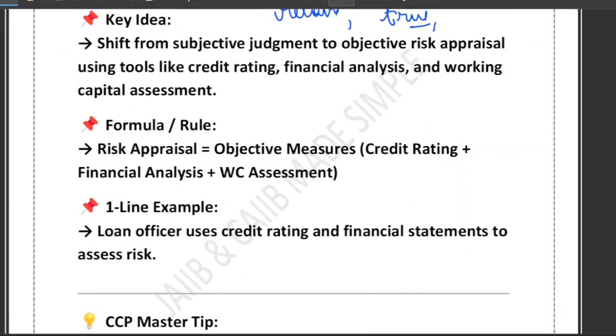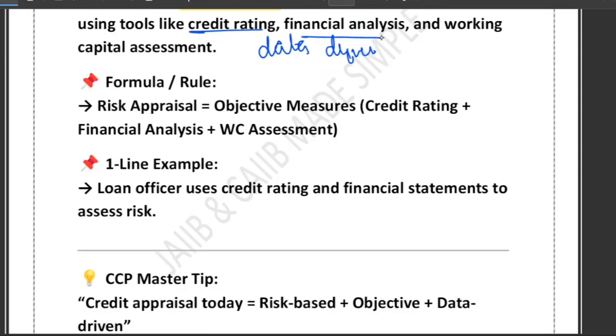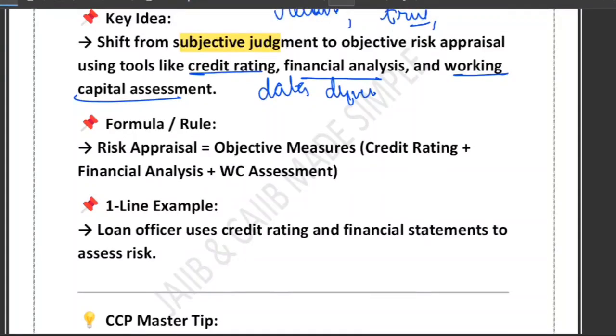So, from guesswork to data-based decision. Earlier, loan decisions depended a lot on the officer's personal judgment. So there was subjective judgment by the officer, but today, everything is data driven. That's the peculiarity. Banks use proper tools like credit rating and financial analysis. Credit rating tells us how trustworthy the borrower is. In financial analysis, you check the balance sheet, profit, and cash flow. Working capital assessment asks: does the business have enough day-to-day funds? These are the tools that the bank uses. Now the decision has become objective, not emotional.